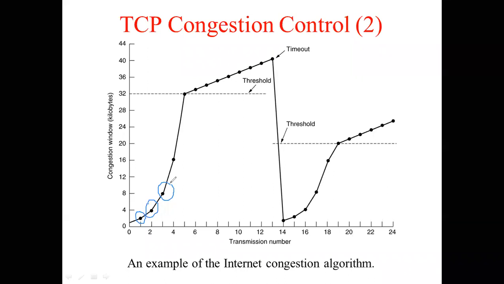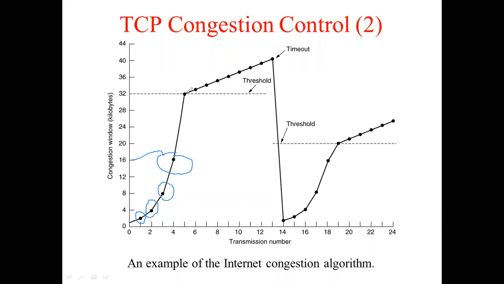Now, if all the 4 packets also go to the receiver correctly, and the acknowledgement comes back, then again the number of packets is doubled. Next time 16 packets are sent. Can you see this part? Yes, ma'am. So now what is happening? Because acknowledgements are coming back in time, the sender is assured that there is no congestion inside the subnet. So it is doubling the number of packets that it is sending.